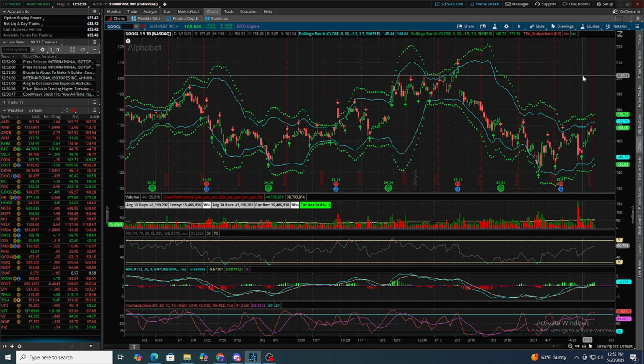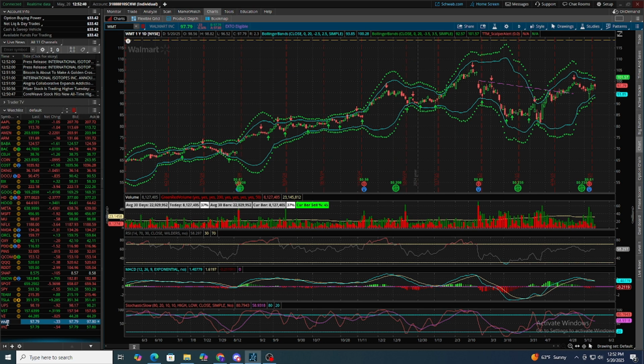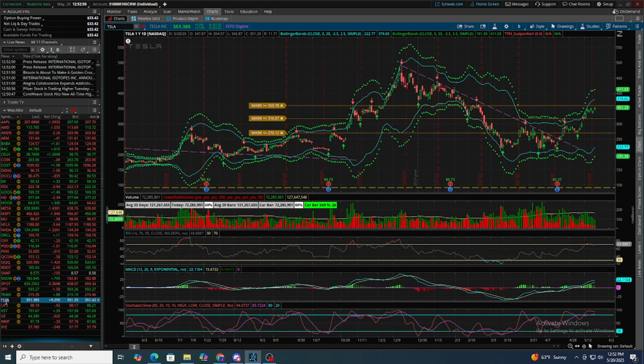So Google is kind of a good example as well. There's not going to be too many bad setups on this just because of the bad market correction we currently had about a month or two ago from the tariffs. Let's see if we can find one. Okay, so this looks like it could be one. Let's just see if we can find a better one first.